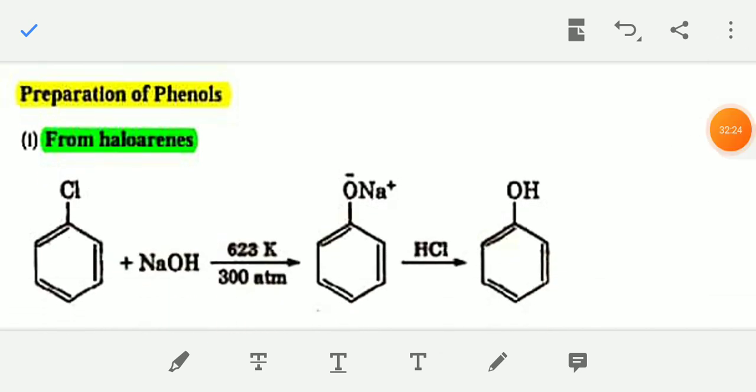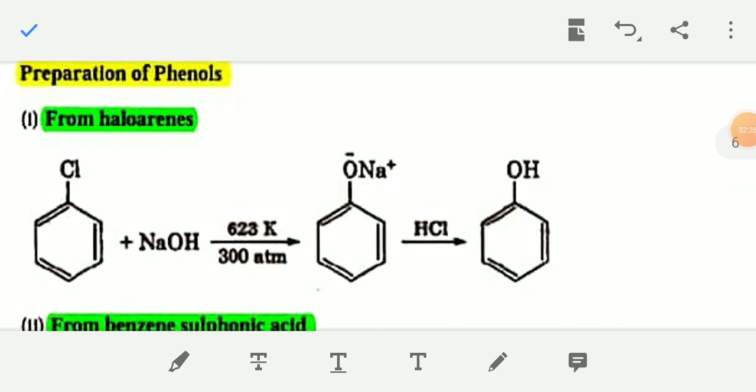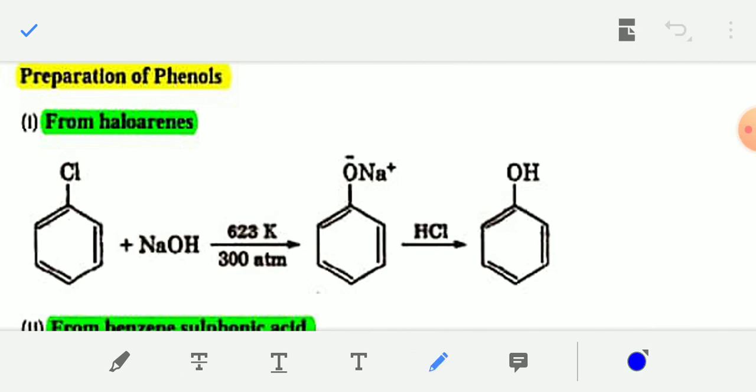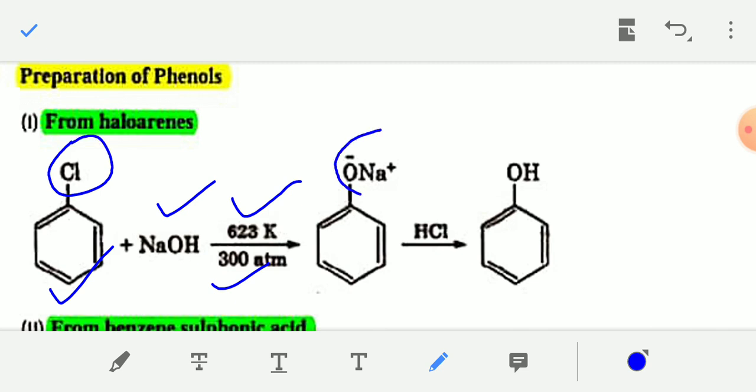Now see the preparation of phenols, aromatic alcohol. You can prepare phenol from chlorobenzene. This is chlorobenzene. A chlorine atom is present in the benzene ring. When chlorobenzene reacts with sodium hydroxide at very high temperature and high pressure, at 623 Kelvin and 300 atm pressure, the Cl group will be converted into ONa group first, and on adding H plus, that is dilute HCl acid, the ONa group will be converted into OH group.